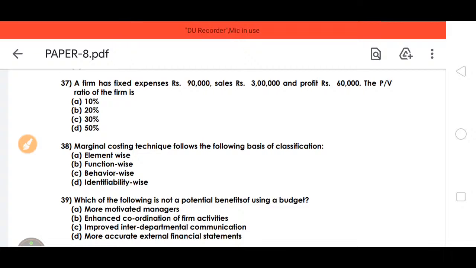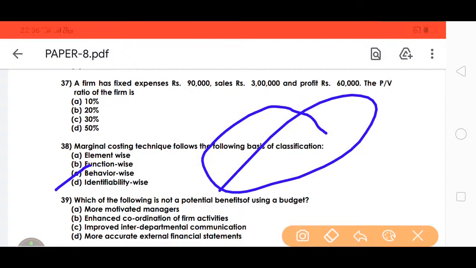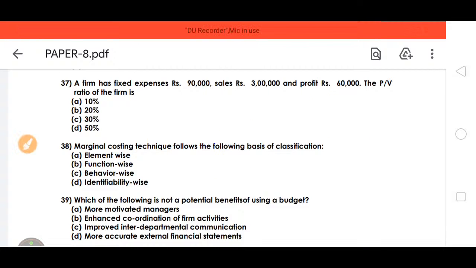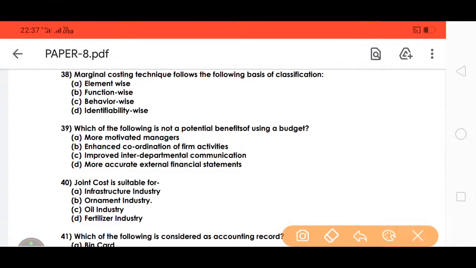So marginal costing technique follows the basis of classification. Marginal costing is based on behavior. If you study study note number 1, we understand the classification of cost. So whatever the classification of cost may be, the marginal costing technique is followed on the basis of behavior, where the cost is taken into the behavior side.